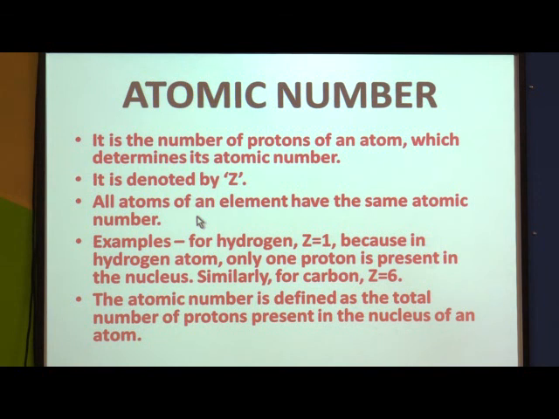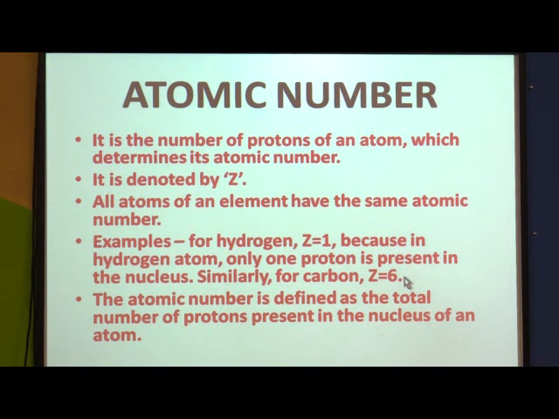Now for example, hydrogen atomic number is 1, because in hydrogen atom only one proton is present. So all the atoms of hydrogen have the same atomic number 1. In the same way, carbon atomic number 6, means it consists of 6 protons.